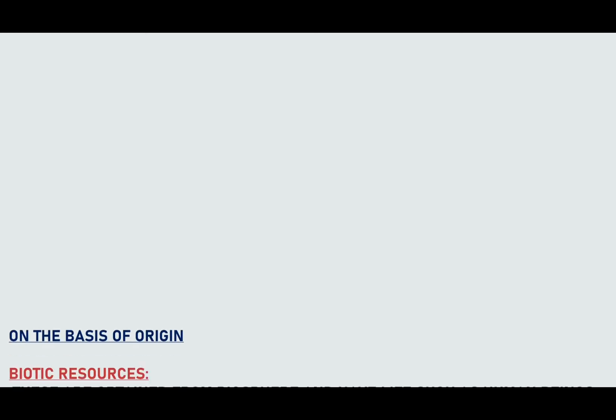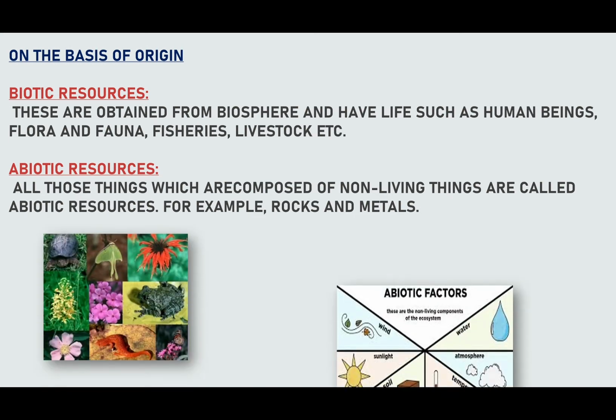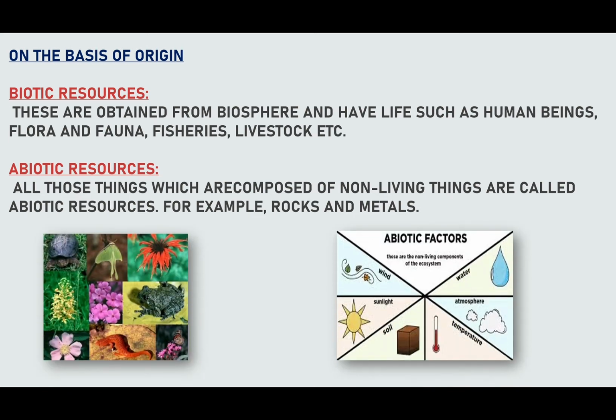On the basis of origin, we can classify resources into two types: biotic resources. These are the resources that are obtained from the biosphere and they have life. For example, we can take ourselves human beings, flora, fauna, fisheries, livestock, etc. Abiotic resources are those things that are composed of non-living things. For example, we can take rocks, minerals, sunlight, wind, water, etc.